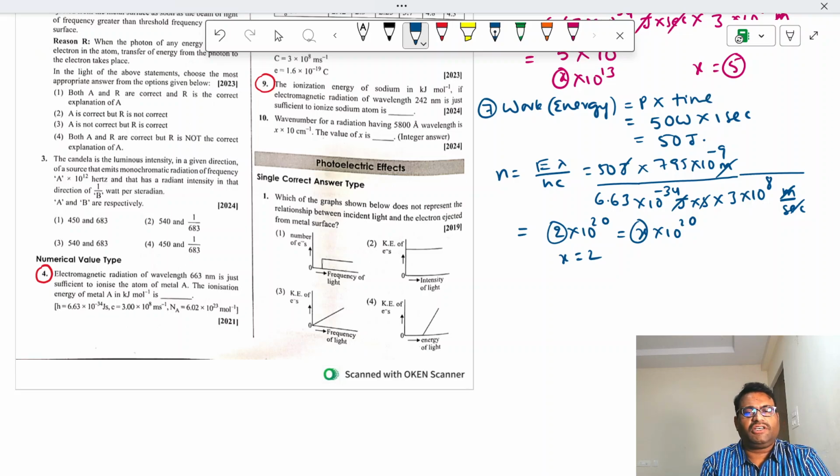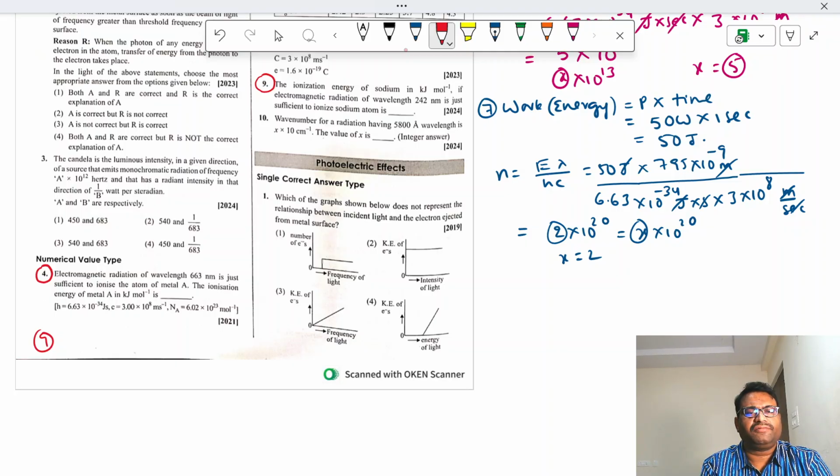Next, let us solve question number 9. Again, ionization energy is asked.